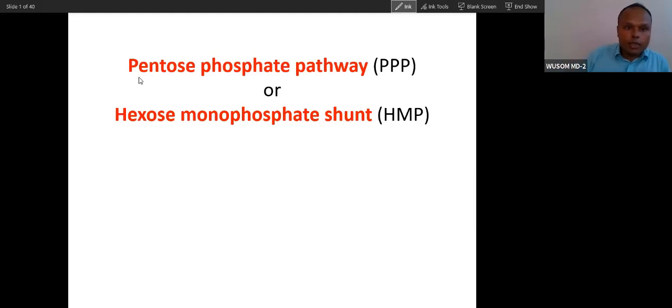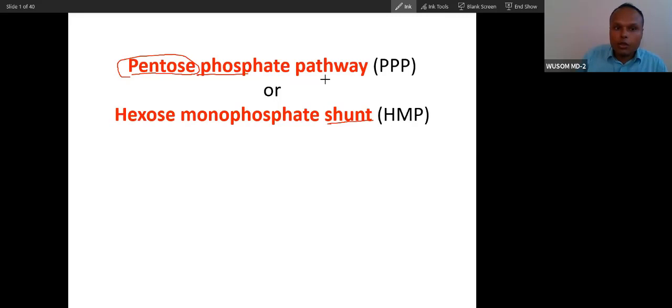As the name suggests, pentose phosphate pathway, PPP, or hexose monophosphate shunt. So here you can see shunt, and here is pathway. Both names have the capacity to describe the pathway. If you remember both, you can find out something.